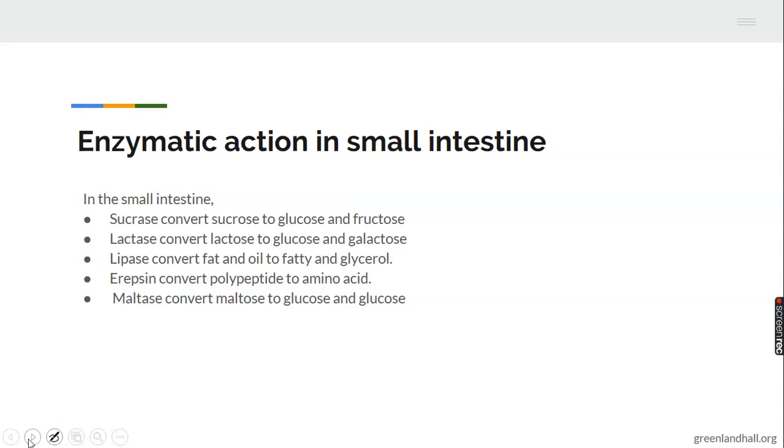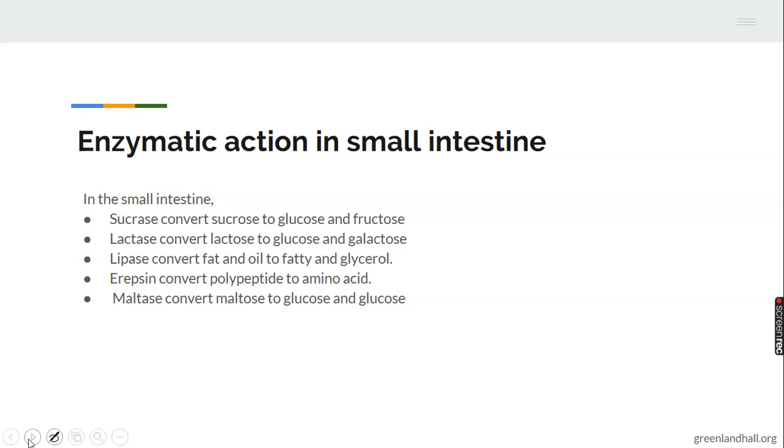Sucrase is an enzyme that acts on sucrose. Sucrose is a disaccharide, and it's going to break into 2 monosaccharides, which are glucose and fructose. Another one is lactase. Lactase acts on lactose. Lactose is also a disaccharide. It's going to break down to 2 monosaccharides, which are glucose and galactose.